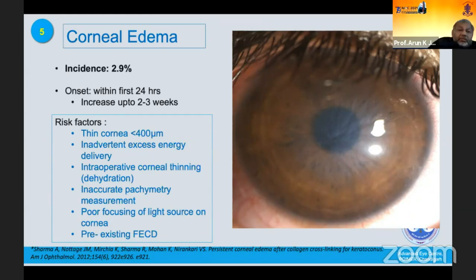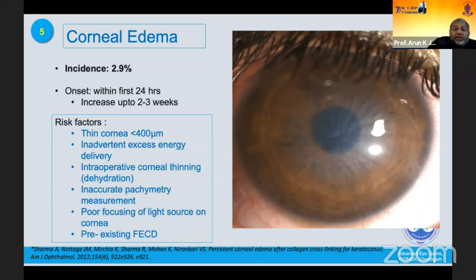The risk factors involved are a thin cornea, less than 400 micron, inadvertent excessive energy delivery, improper focusing of the ultraviolet beam on the cornea, or intraoperative corneal thinning because of dehydration. That's why hydration is very important throughout the procedure. And inaccurate pachymetry measurement, where we may be overestimating the corneal thickness, and poor focusing.